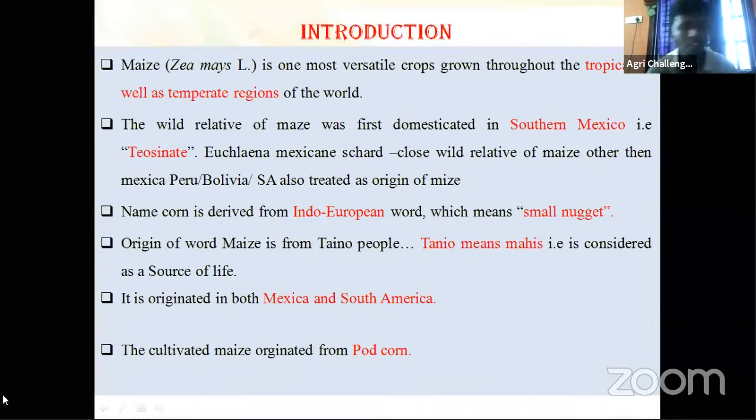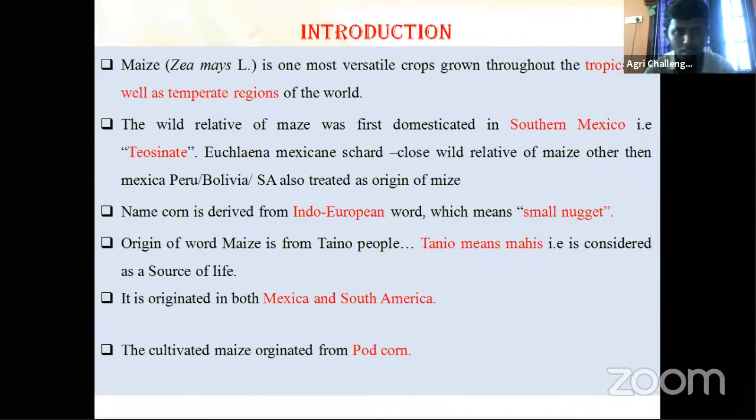Then the wild relative of maize was first domesticated in southern Mexico. The wild relative, its ancestor, is said to be from southern America, and its name is teosinte. Then the origin, birthplace of your maize, is southern America or Mexico. You can write Mexico or southern America.